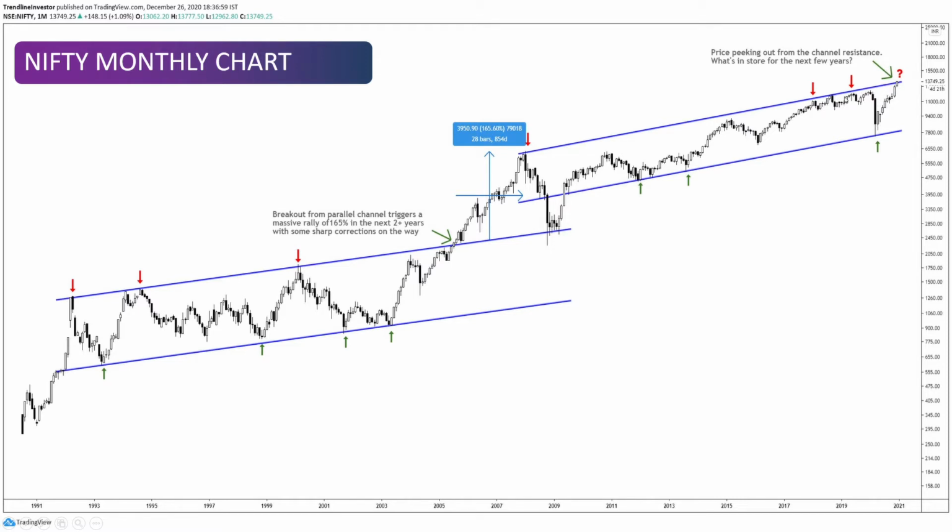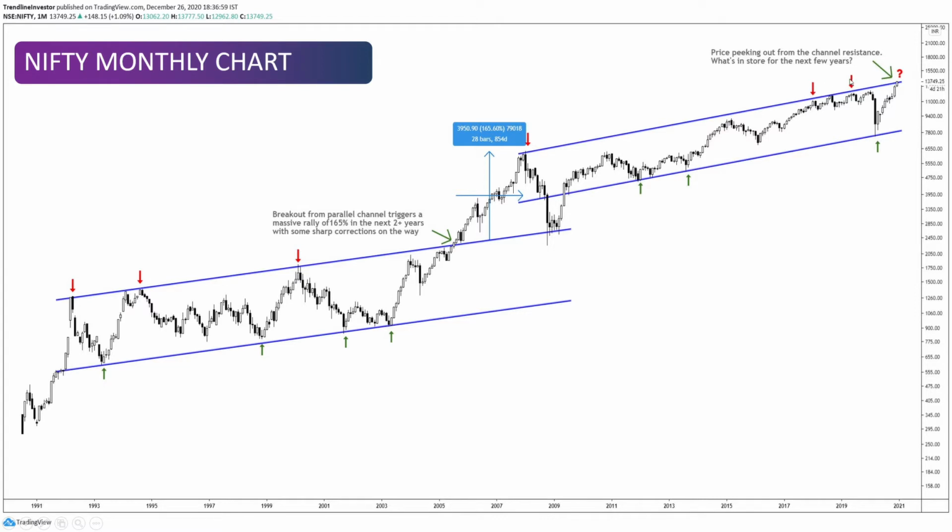So again, this resistance, if you connect this line here, you see that this acted as a resistance before the COVID crash, right? So now you don't have to consider this always as a single line. You can in fact drag that line a little bit down, and still the resistance would be around those levels. And now we are seeing a nice little breakout this month, right? And I'm trying to draw some resemblance here compared to this massive breakout here, right? So we had a nice breakout, 165% rally, and I'm not sure what's going to happen here, but I just want you to notice that we are having a parallel channel breakout.